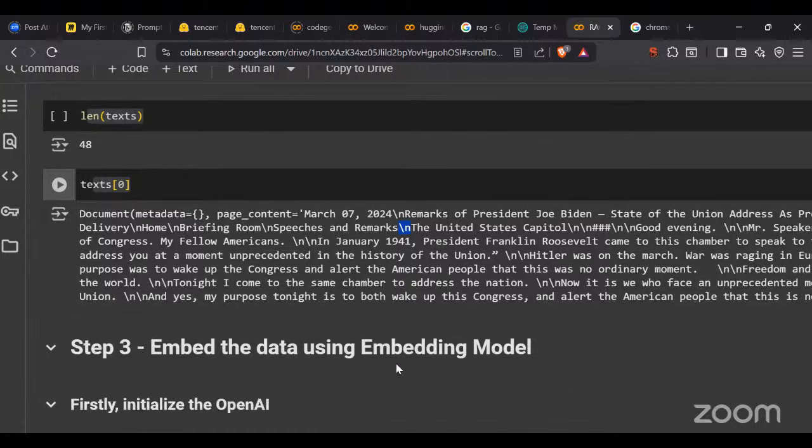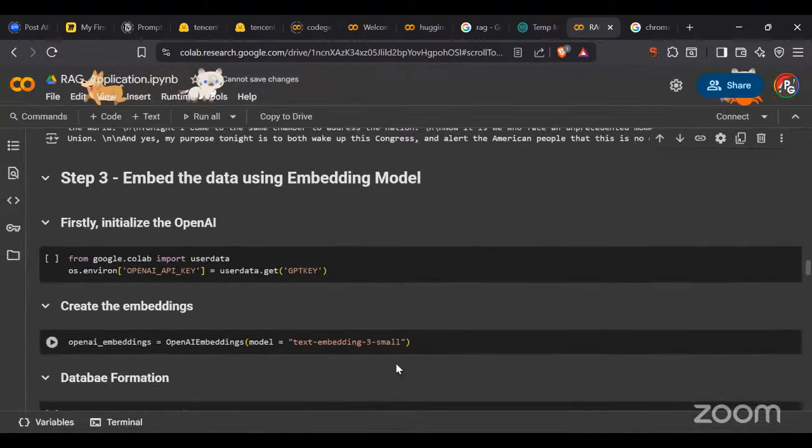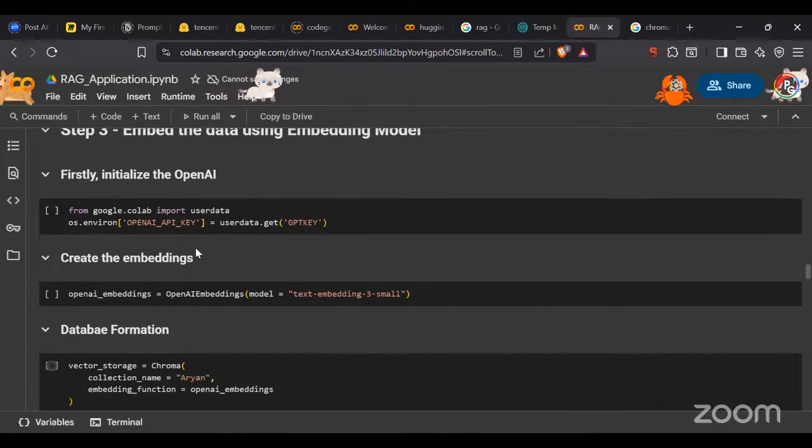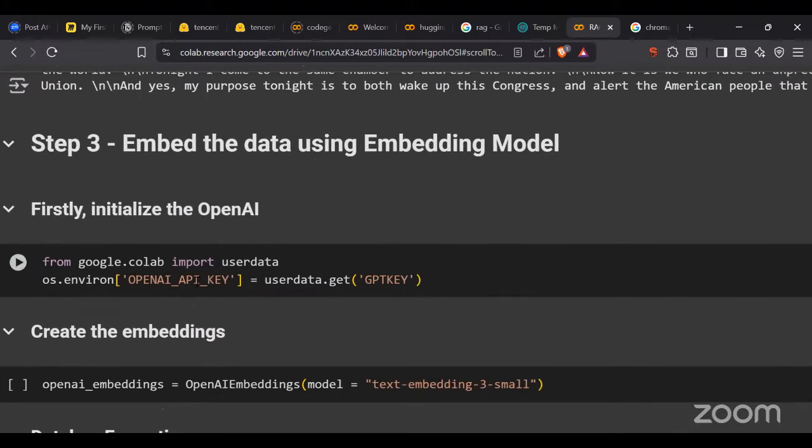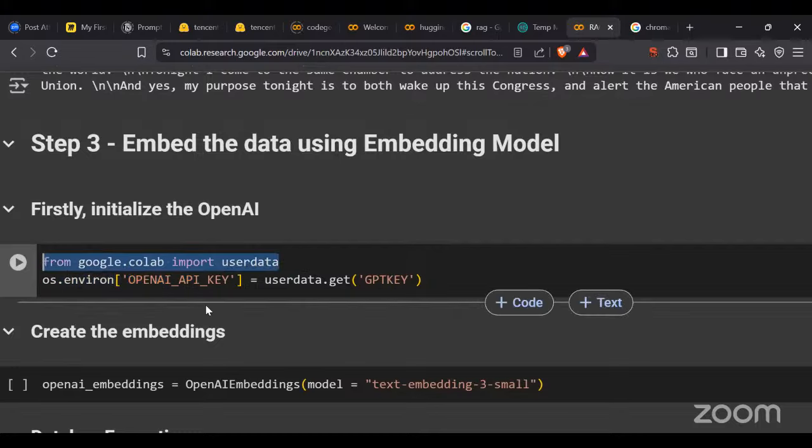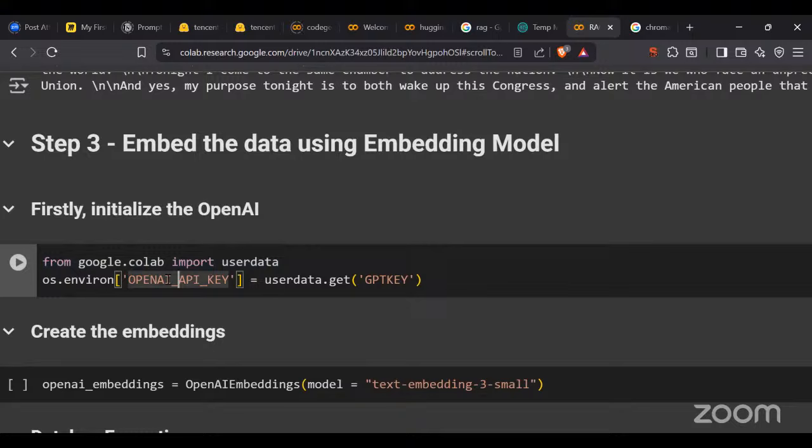So we are going to do what? Before embedding, I'm going to import Google Colab userdata, so that I'll be getting all the user data. By default, you can use any of the data. I have saved my API key in my Google Colab itself. So from the authentication section, I'm able to directly get it. So os.environ OpenAI key, it is a private key because I paid for that.